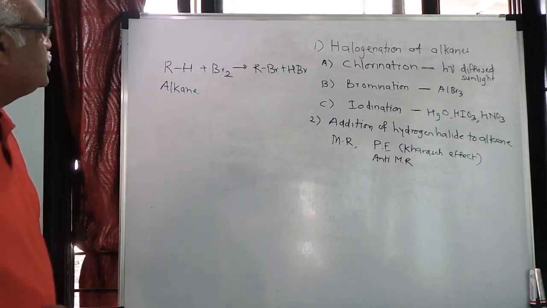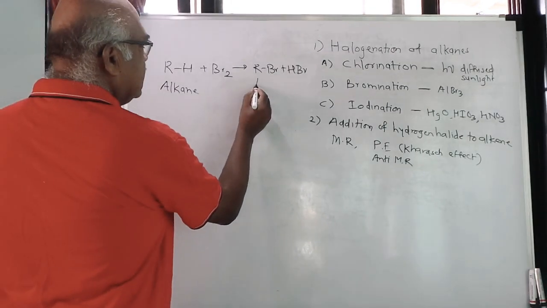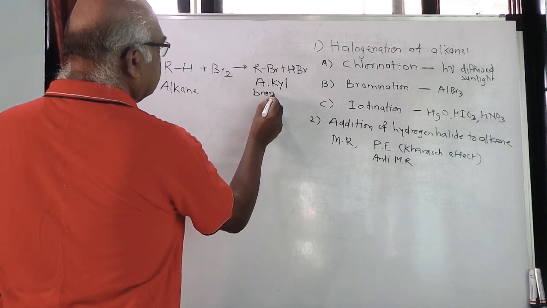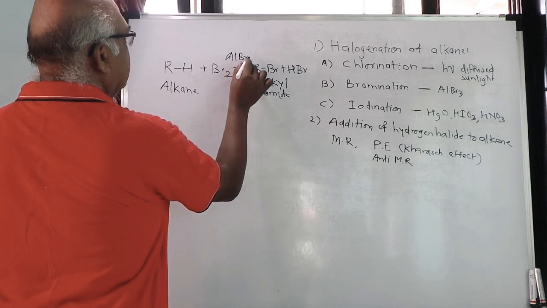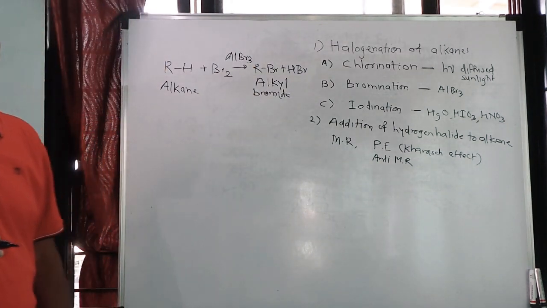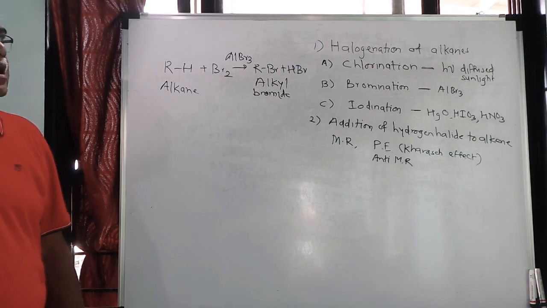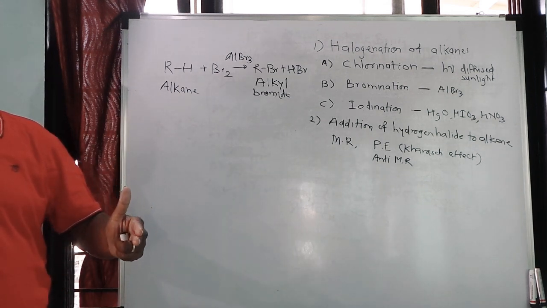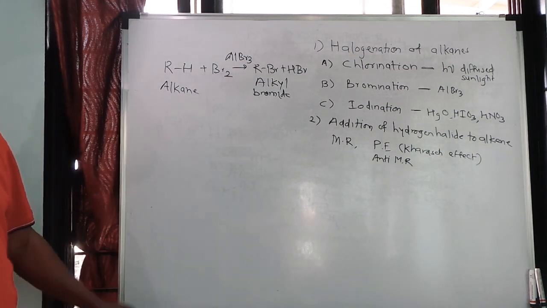So the hydrogen of alkane is replaced by bromine, and you get alkyl bromide as the product. For this particular reaction, the catalyst which is used is AlBr3. Aluminium tribromide is a catalyst, and you get alkyl bromide as the product. Now this particular reaction is also not a convenient method, because it is possible that the dihalogen or trihalogen or tetrahalogen derivatives are also possible. So the reaction may continue. Therefore this method is also not a convenient method.